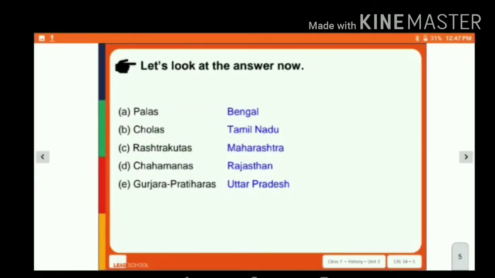Now if we look at the map, the Palas were in Bengal, the Cholas were in present-day Tamil Nadu, the Rashtrakutas ruled over Maharashtra, the Chahamanas ruled over Rajasthan, and the Gurjara Pratiharas ruled over Uttar Pradesh.